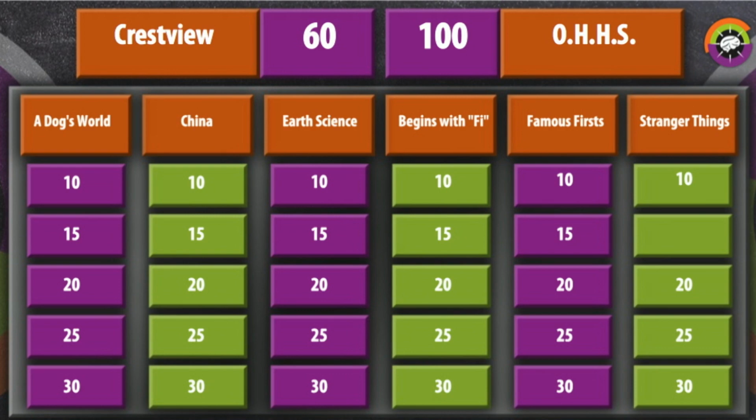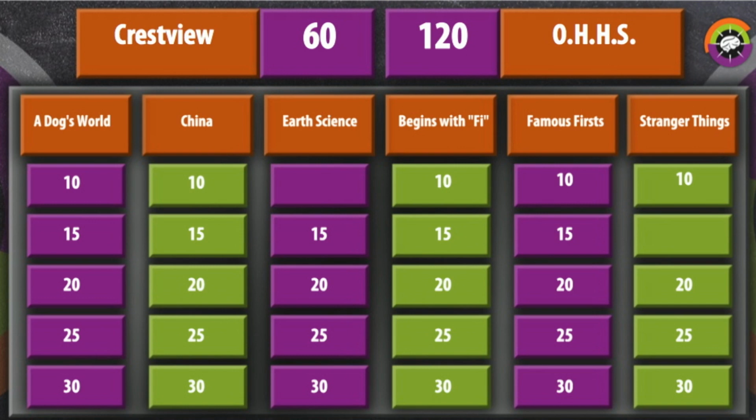Earth science for 10. Identify each of the following terms from earth science. This is actually our double or nothing question as well. The gemstone tiger's eye is a variety of what form of rock? That would be Sam. Crestview. Sedimentary. Incorrect. Ottawa Hills. Would you like to steal? No deduction, by the way. Chinmay. Quartz. Quartz is what we needed there. Yes, double the points for you.